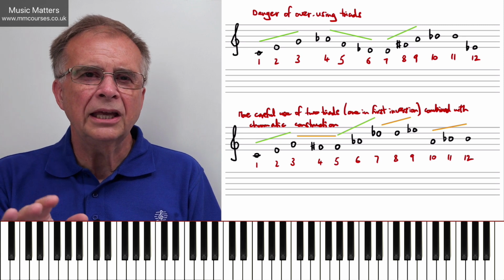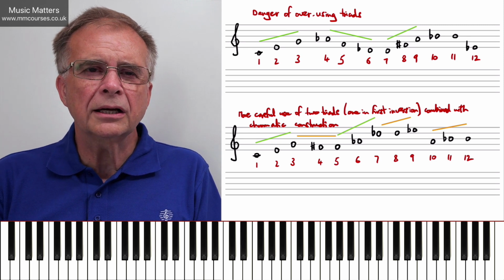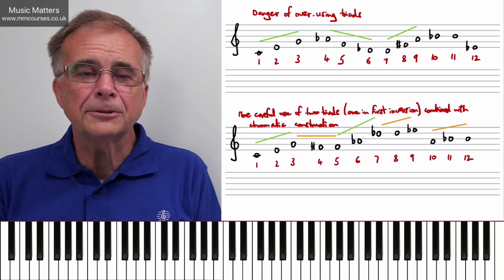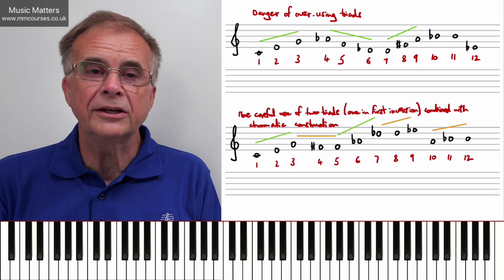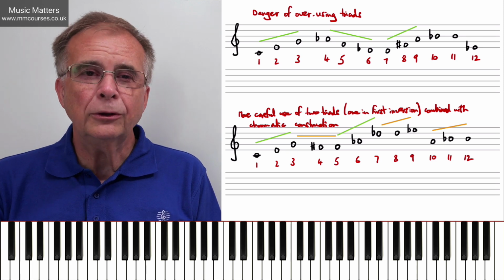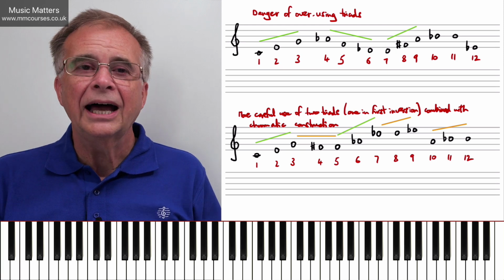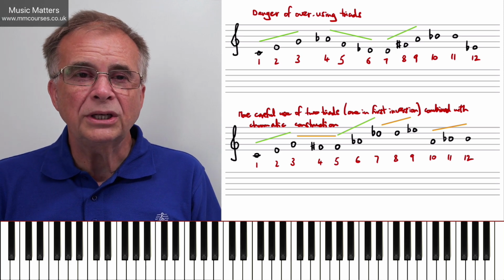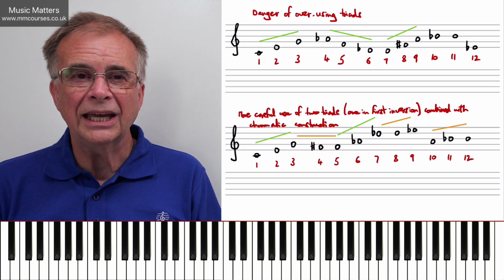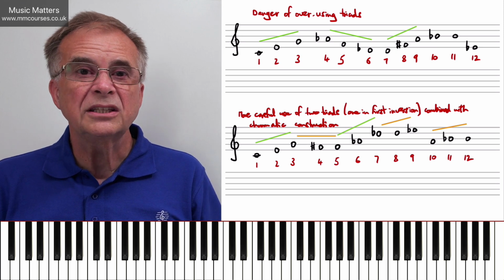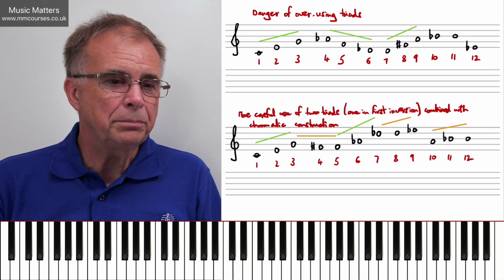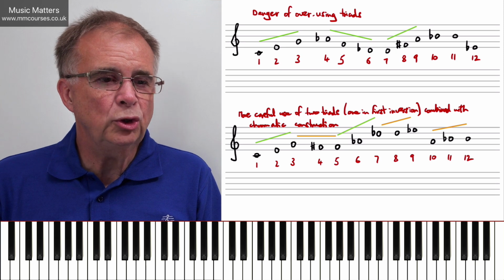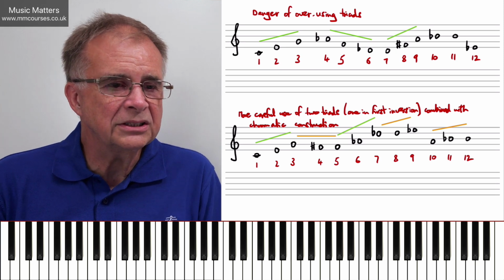So you might be thinking, well, I'm interested in this kind of serial lark, but I don't really want to be an atonal composer. So can I do something that implies some tonality within the row? The answer is yes, you can. But the health warning is don't overdo that. Otherwise, it's going to box you in and you're going to keep coming back to triads from maybe 3 different keys, and it's going to be very difficult to get the piece to develop and unfold in a way that doesn't just keep coming back to 3 places. So that's why I think Krenek is saying try not to have more than an implication of 2 key centers within the row. It makes a lot of sense.